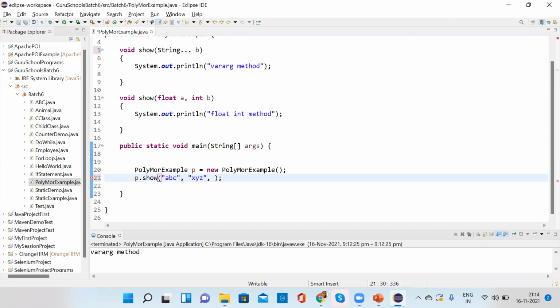But I think with this I cannot call two things together. I haven't tried that. Integer A, if I call 10, it is not allowing me to use it. So var args can be called single-handedly, I think.